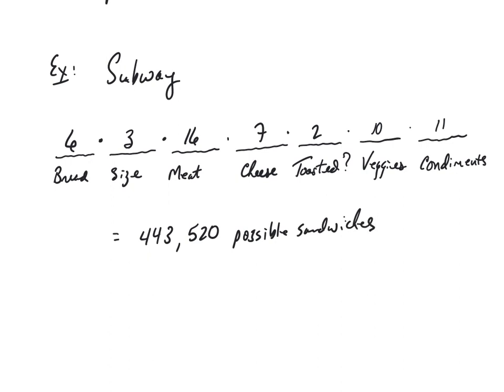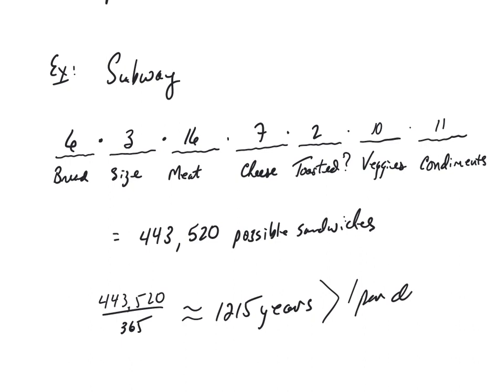All right, 443,520. And just to get you a feel for how many that actually is, if you were to eat 1 sandwich per day for a full year, so every single day of the year, you went and bought yourself a different sandwich at Subway, it would take you approximately 1,215 years to get through all of the possible sandwiches. So 1 sandwich per day, it would take you 1,215 years to get through all of the possible sandwiches.